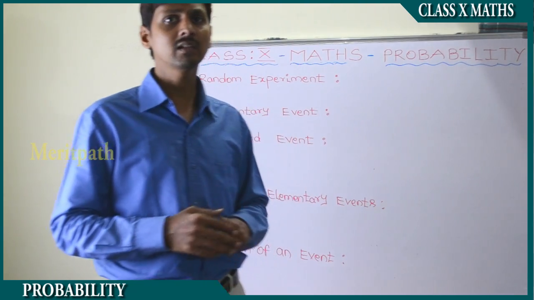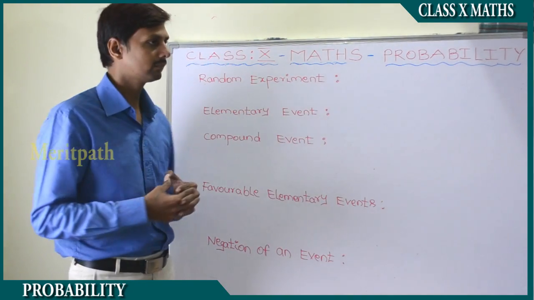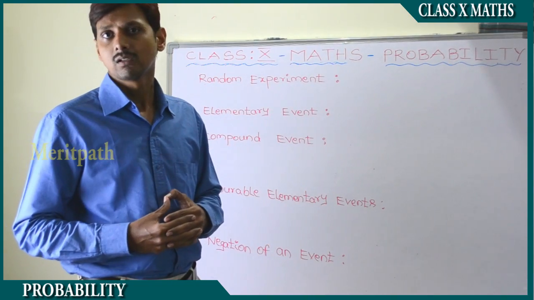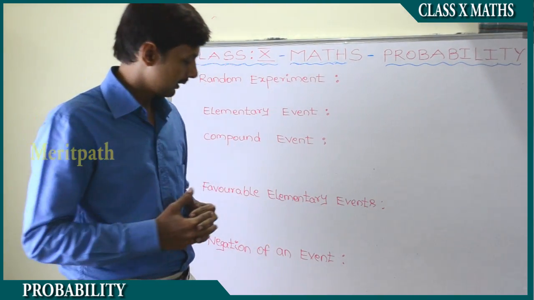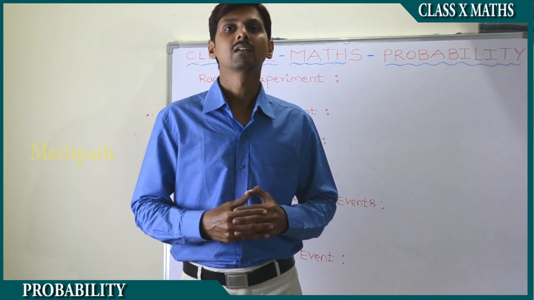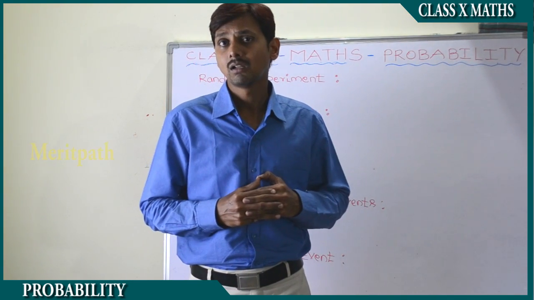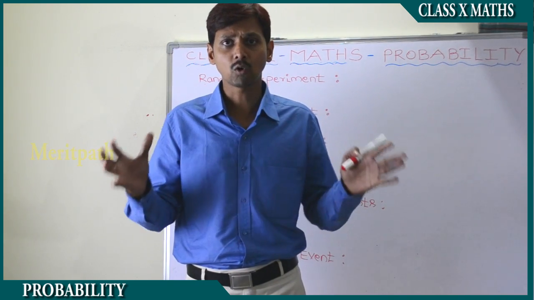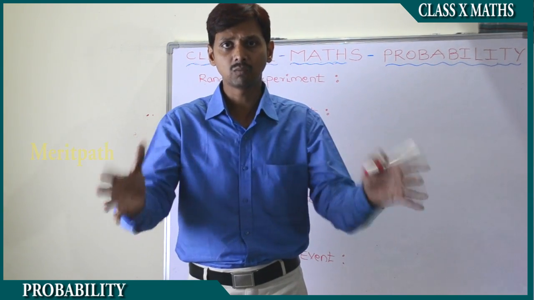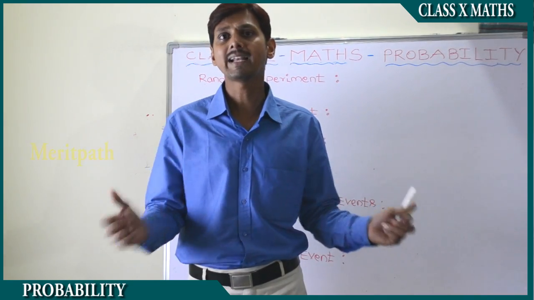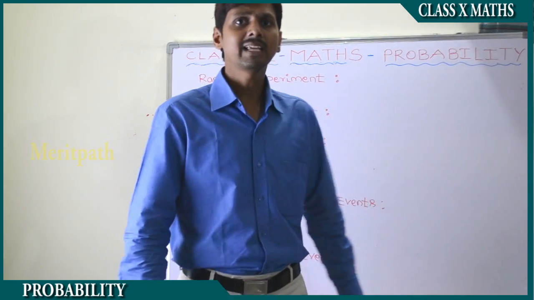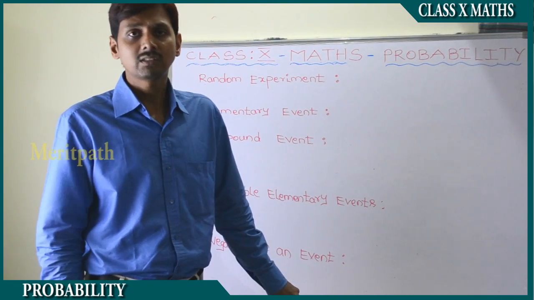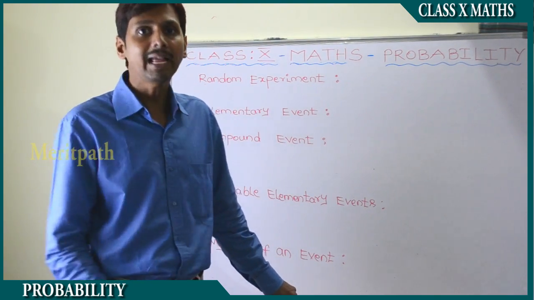Today we are going to discuss about probability. And in probability, we have some things when we have taken an experiment. An experiment is nothing but we are doing one thing or work. We can say that it may be tail or head.